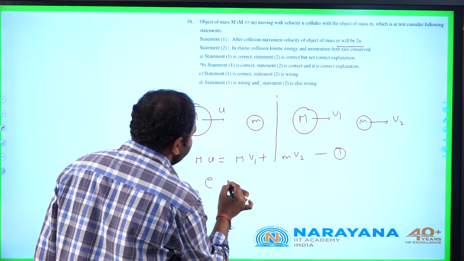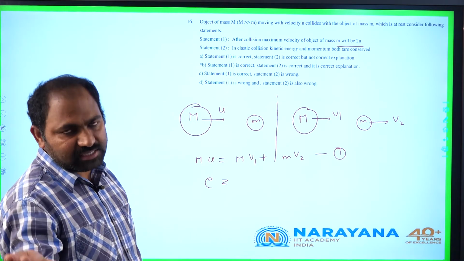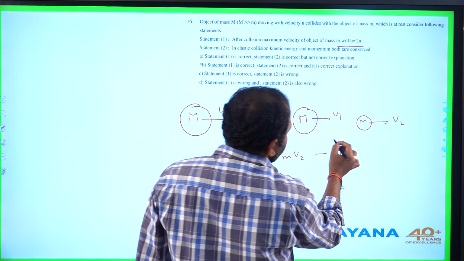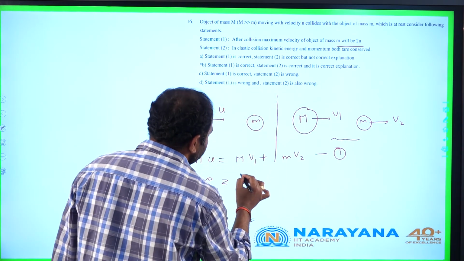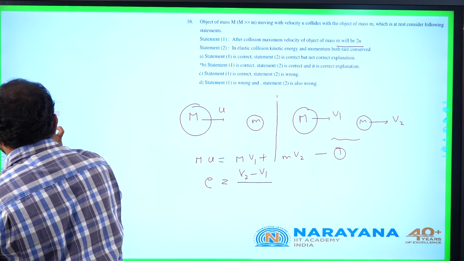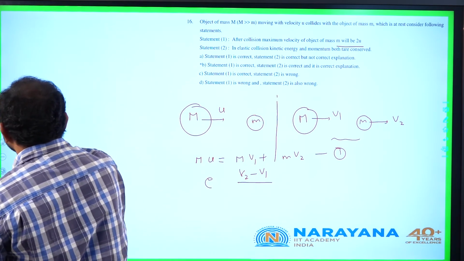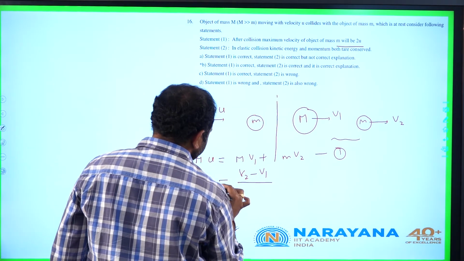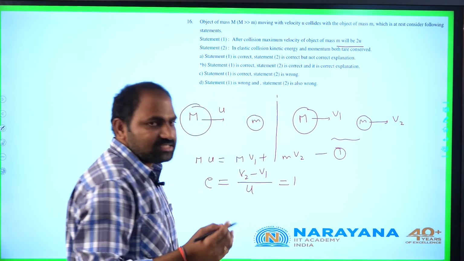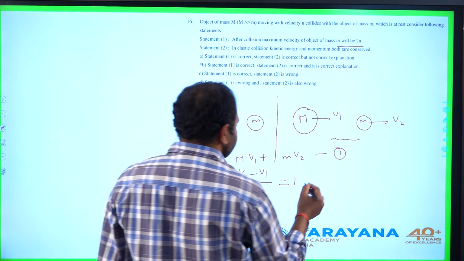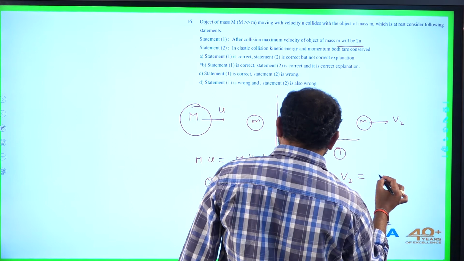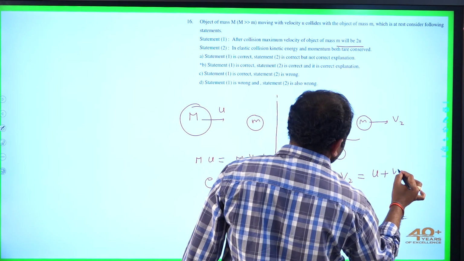So coefficient of restitution e equal to relative velocity of separation by relative velocity of approach. Relative velocity of separation after collision is v2 minus v1 by relative velocity of approach before collision is u only. This is equal to 1 for elastic collision. So from this it is clear, v2 can be replaced with u plus v1.